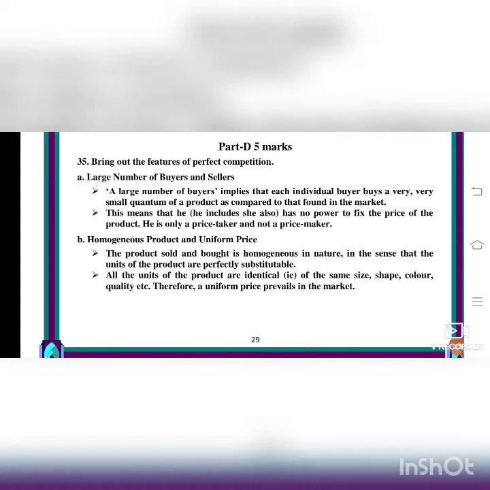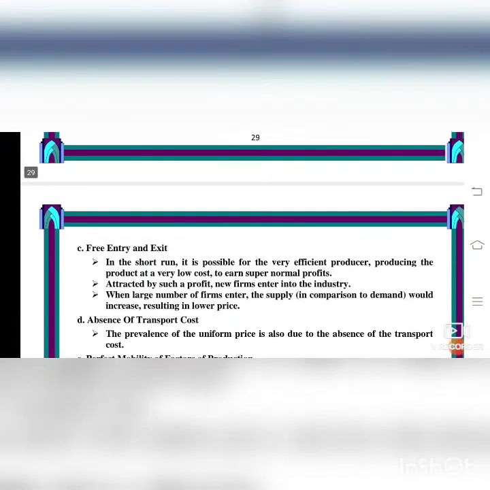Next one, free entry and exit. Free entry and exit means, as I had told you before, when you are going shopping, you go inside the shop and you can come out without any pay, isn't it?